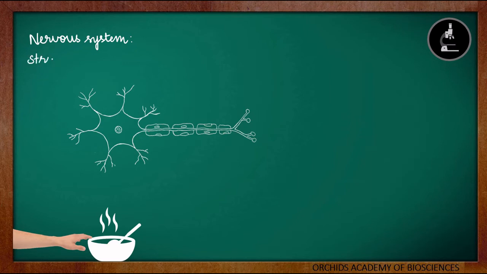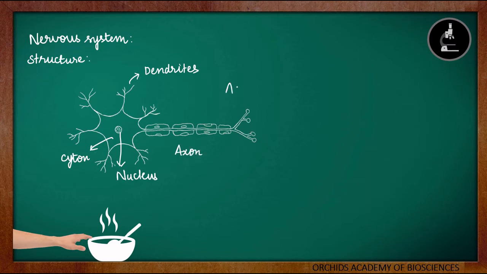First, let us look at the structure of the neuron. Neuron has a very simple structure. It has a cell body which is called the cyton or cell body. Then there are some branchings in this cell body which are called dendrites. The cell body has a large and prominent nucleus and continues into a long part which is called an axon. Then finally this axon branches into many branchings called axon terminals. So we can see it basically has three major parts: one major cell body or the cyton, then a long process called axon, and finally the axon branches into the axon terminals.